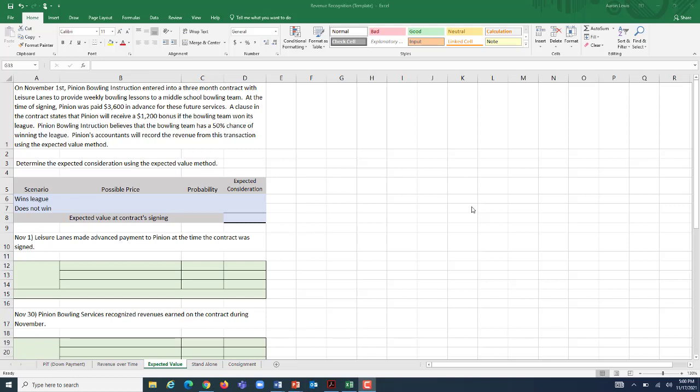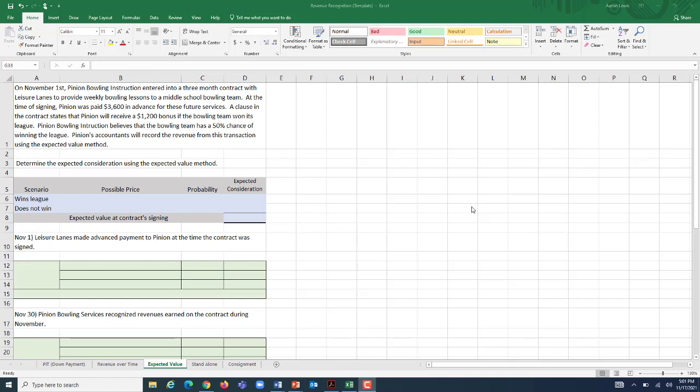A clause in this contract states that Pinion is going to receive a $1,200 bonus if the bowling team wins its league. Well, now we have variable consideration, if you will. There are two potential outcomes, two scenarios that we have from this contract. Either this team does not win and we get $3,600, or this team does win its league and we not only get the $3,600, we get an additional $1,200 as a bonus for saying, good job, you led us to a championship.